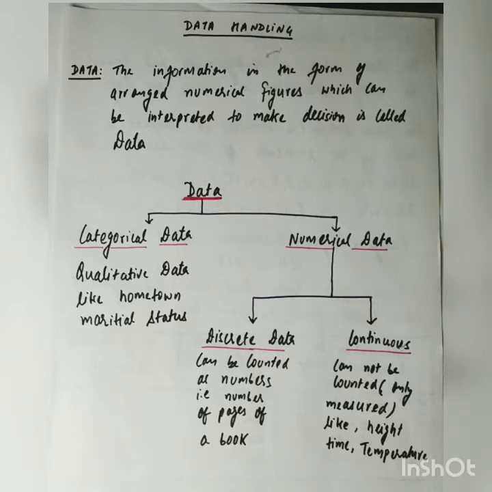For example, the number of boys and girls in your class. Again, this is a numerical figure. We can call it data. Or the population of males and females in a city. Again, these are collections of numerical figures, so they will come under the category of data.